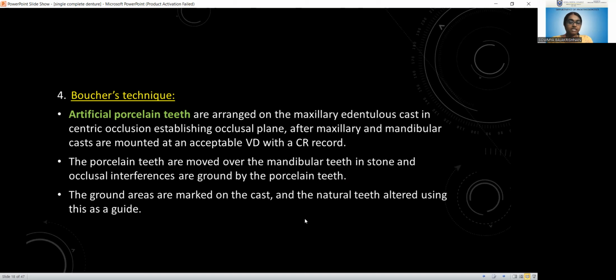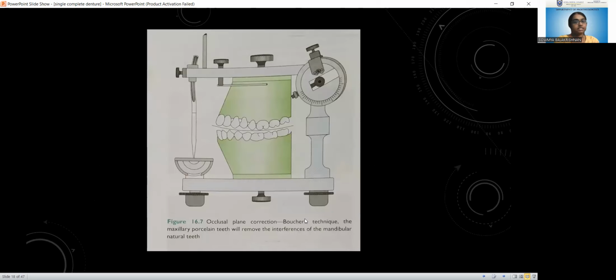Because porcelain teeth will wear the stone cast, ground areas will be marked on the cast, and we can alter the natural teeth using this as a guide. So these are the 4 techniques that we use. This is how we mount in Boucher's technique, that is, occlusal plane correction using Boucher's technique.